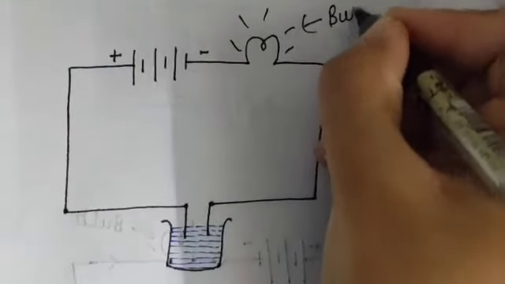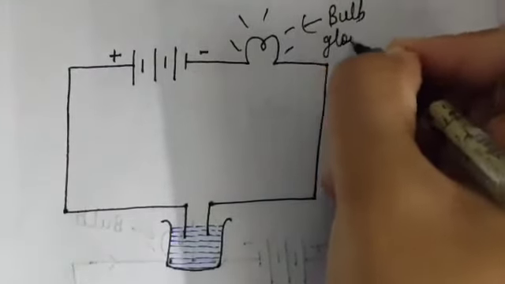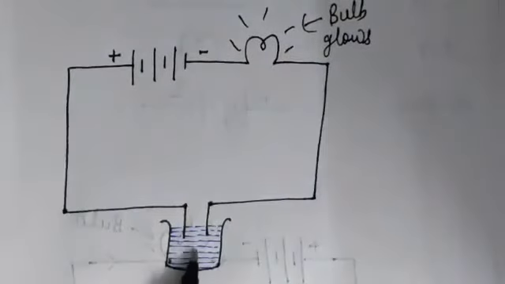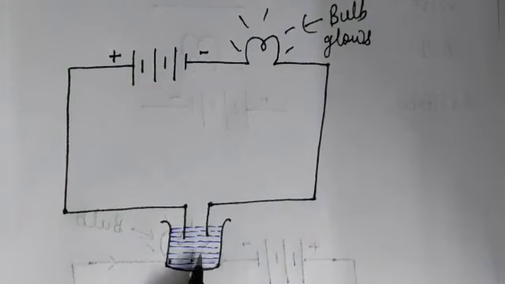It shows tap water also conducts electricity. Tap water allows current to pass through it. So from this activity we have proved that tap water conducts electricity.